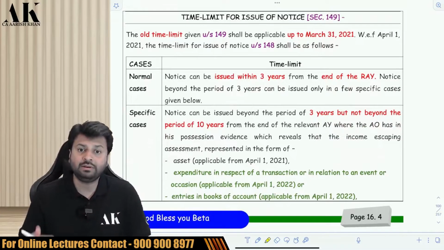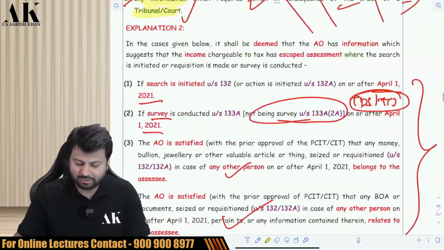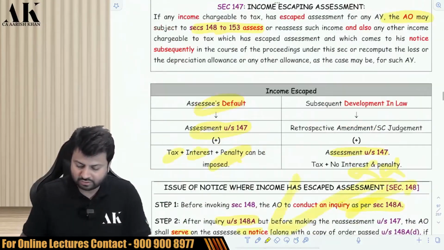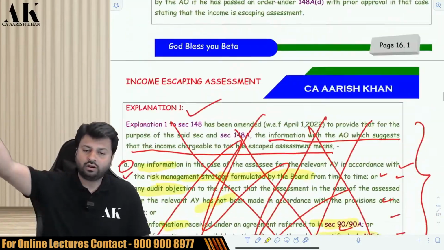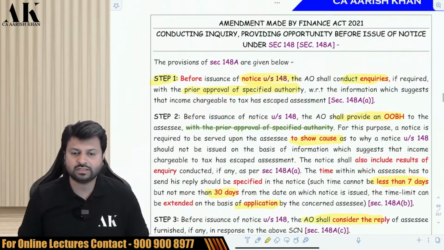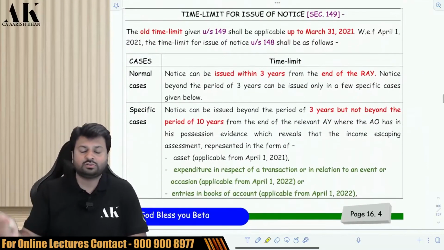What is the time limit to issue notice under 148? This notice requires the assessee to file the return, right or not? This notice has to be sent up to a particular time. You cannot send this notice after 50 years. You cannot send this notice after 200 years. You cannot send this notice after 35 years. There has to be some time limit to send this notice. So what is the time limit?